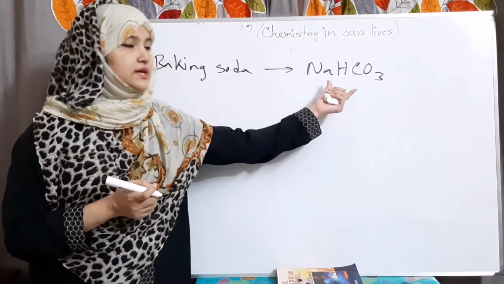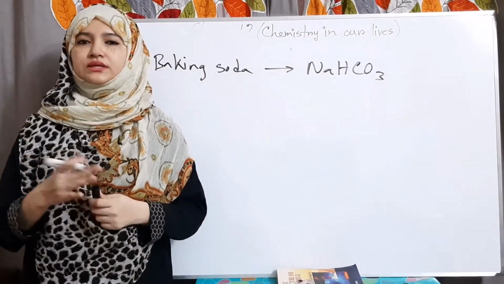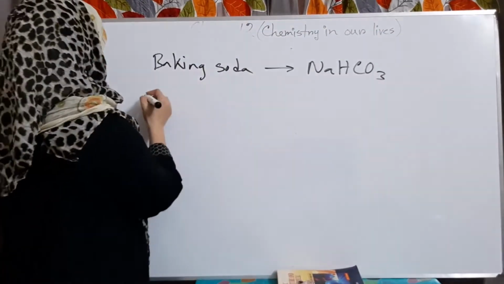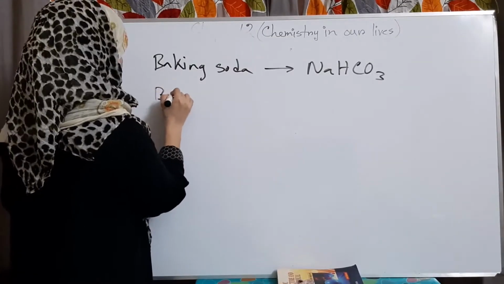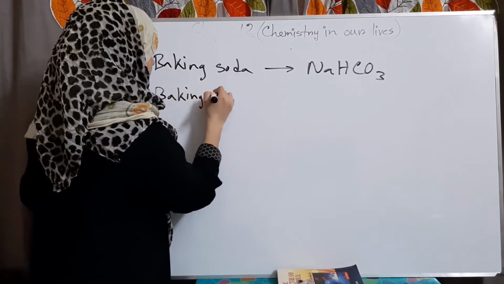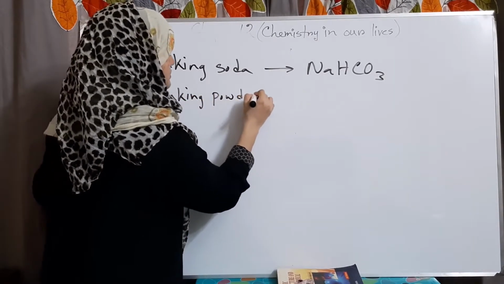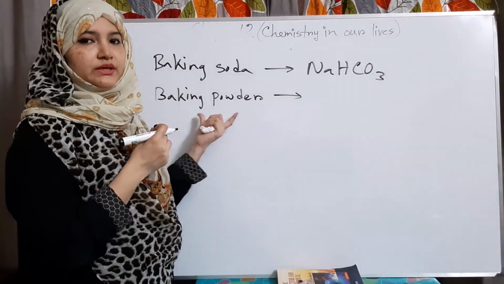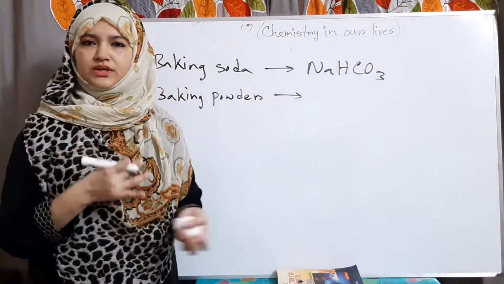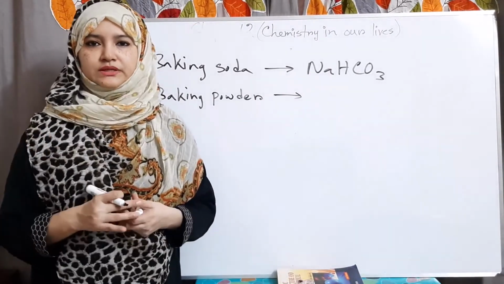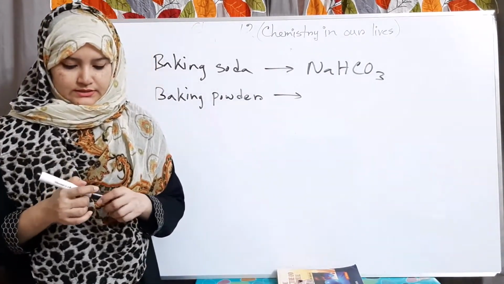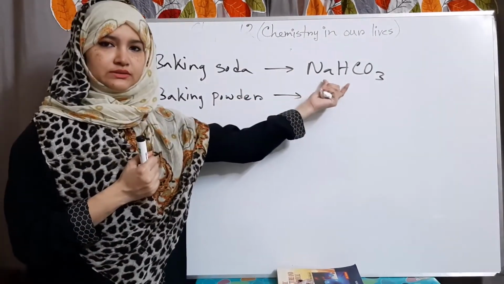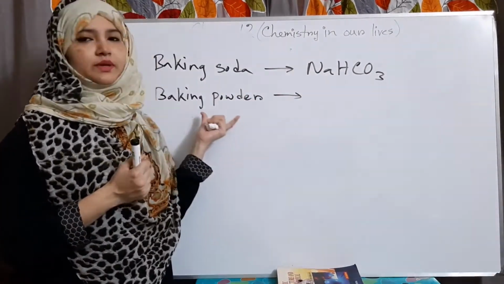We know it's a rising agent and widely used in bakery. Another is baking powder. This is very popular to bake any cake, muffins or cookies, any bakery items. Now we have to know how to prepare baking soda and how to prepare baking powder.